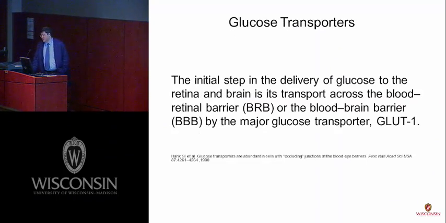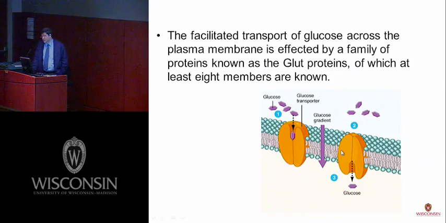So we should know a little bit about the glucose transporter. The first step in the delivery of glucose to the brain and the retina is transport of glucose through the barrier, and the major transporter is the GLUT1 transporter. This transporter is a special kind of protein located in the cell membrane, and they transfer glucose into the cells, and some transporters move it out of the cell.